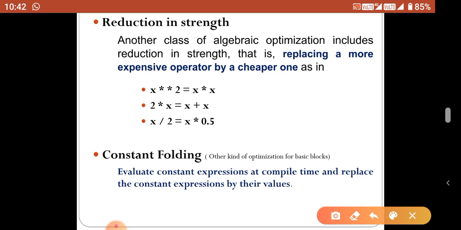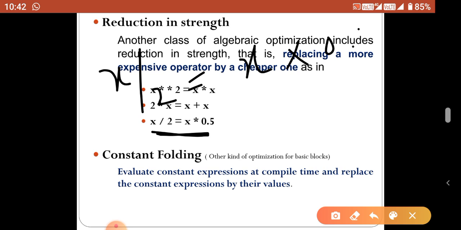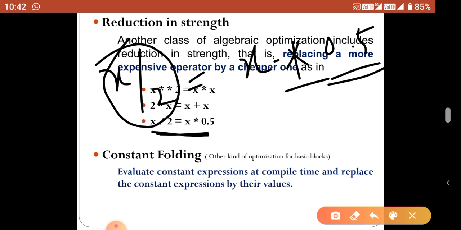And once again, coming to this operation, this is a division operation. x by 2 equal to x into 0.5. That means we replace the division operation by the multiplication operation with the same meaning, but compared to multiplication, the division takes much more time. That's why we replace division by multiplication, or by addition. So this kind of operation can optimize your program as much as possible.